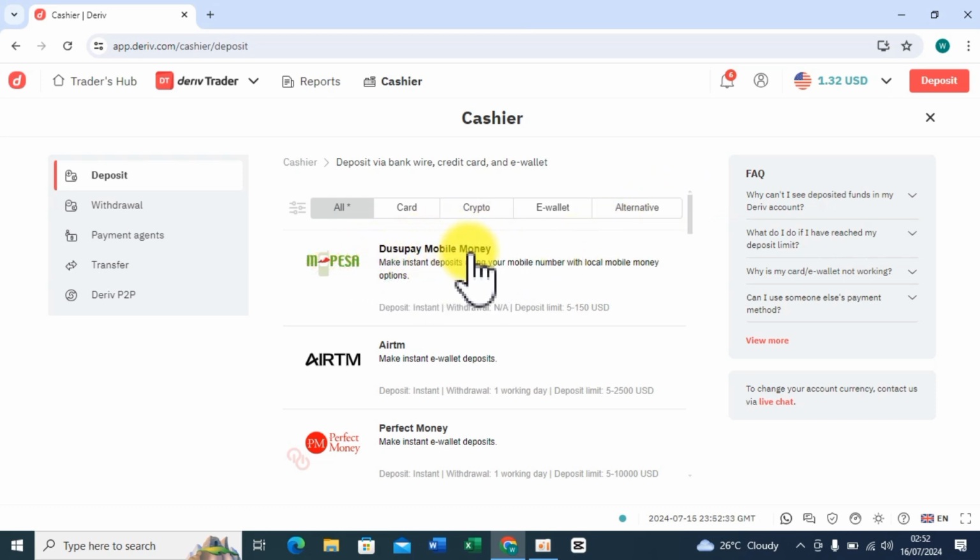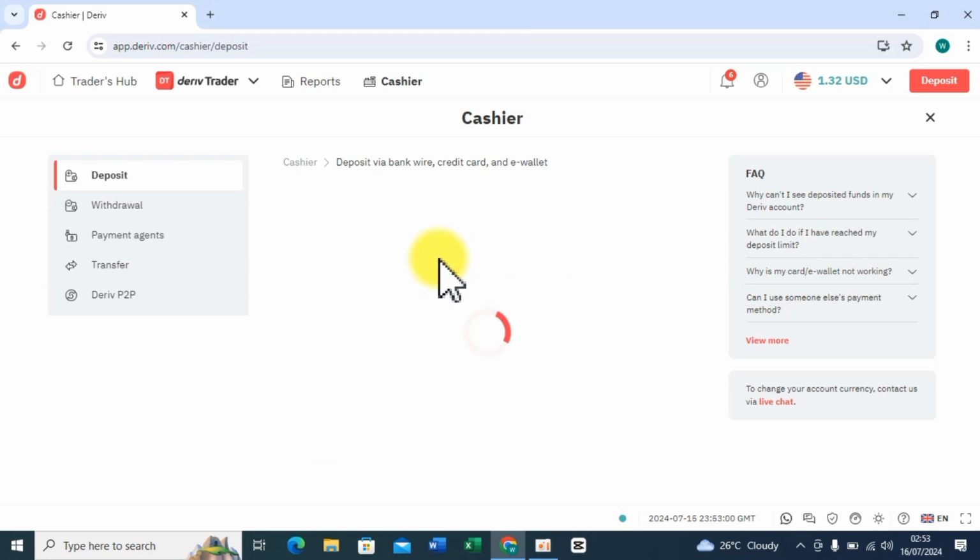Dusu Pay Mobile Money is the current payment method, a mobile money deposit and withdrawal method that has been added recently. You can see deposit is instant, and the deposit limits are $5 to $150. If you want to use this method to deposit, you just click there.